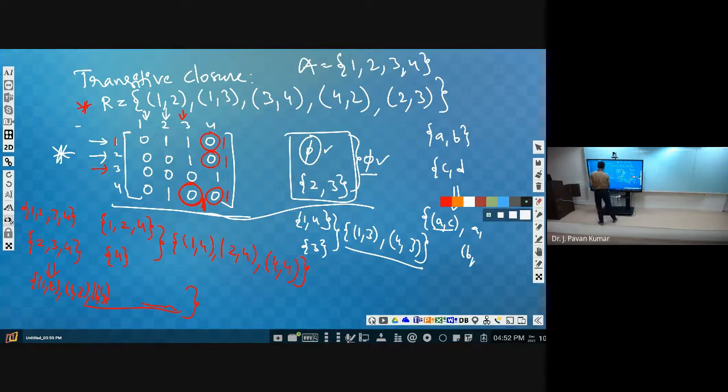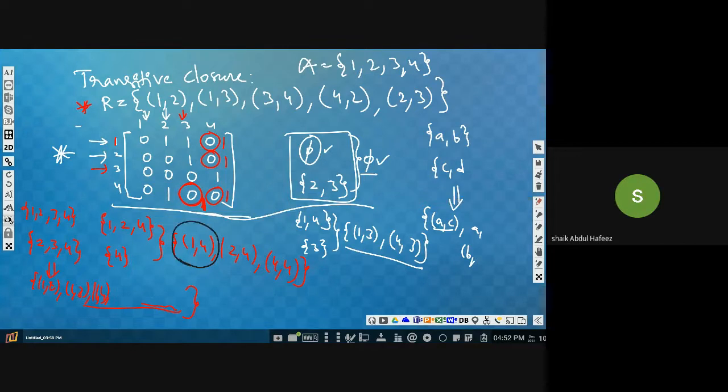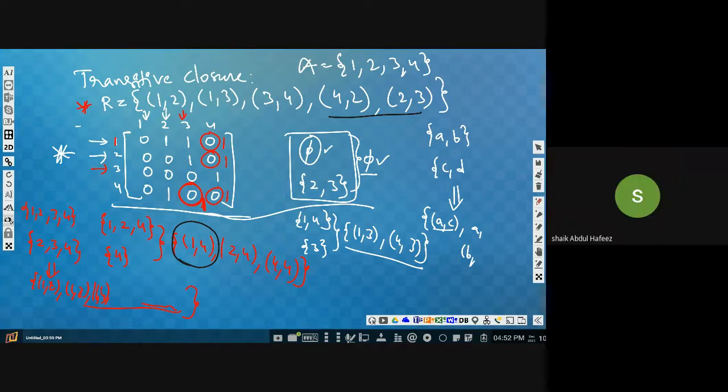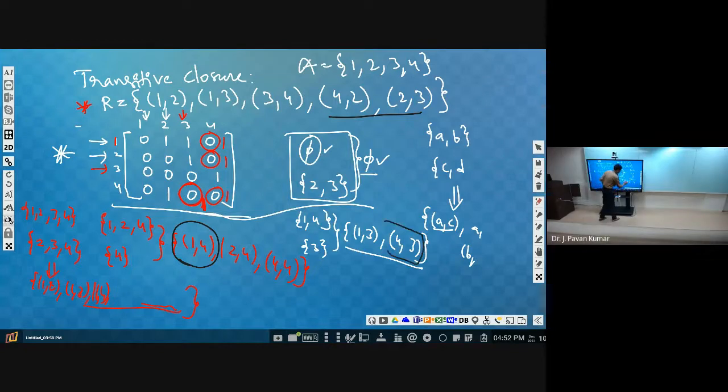Did we get 1, 4 in the resultant? Yes, sir. Next, any other counter case from 4, 2, 2, 3, 4, 3 should be present. From these two, 4, 2 and 2, 3, what is the transitive pair? 4, 3 should be present. Is it present? No. So in this result, we should get 4, 3. Did we get that at any time? Yes, sir, here itself we have got 4, 3.